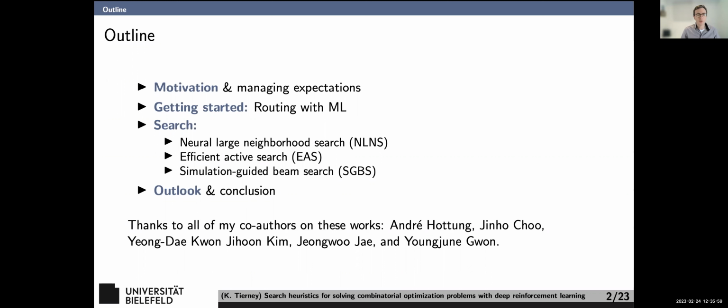The first one is neural large neighborhood search. The second, efficient active search, and the final one, simulation guided beam search. They're basically all different ways of doing search on a problem where you've learned some kind of model that can make decisions. And I'll show you what that means in a moment. And thanks to all the co-authors on this work. They're listed down here and throughout the slides.